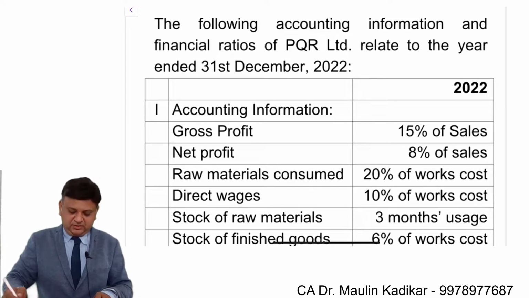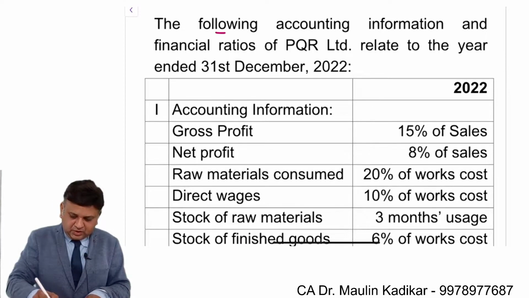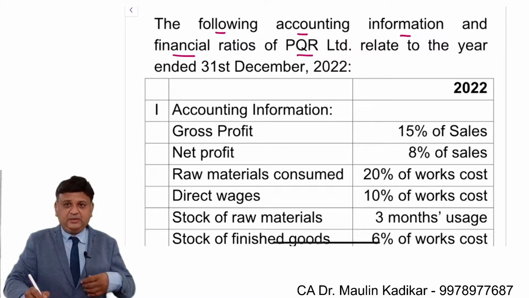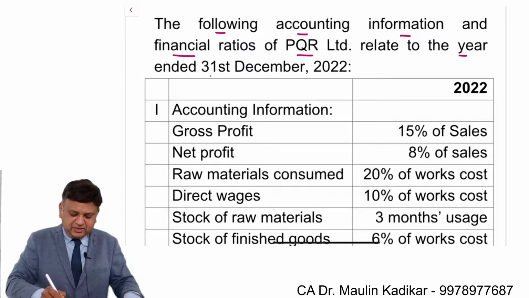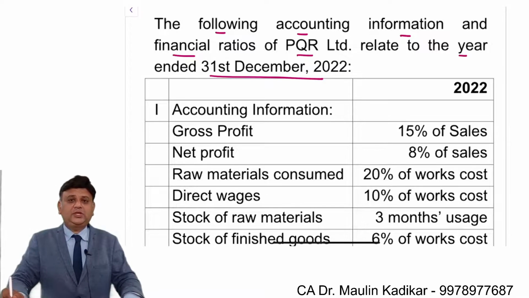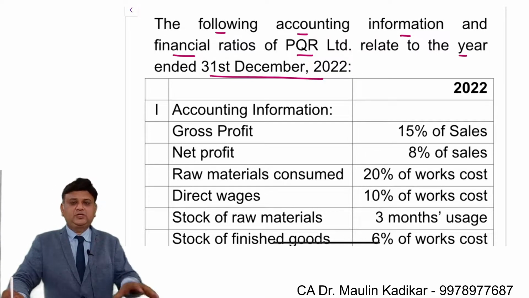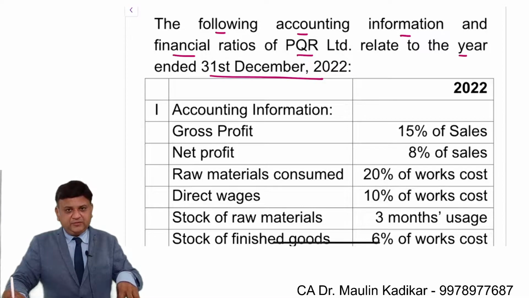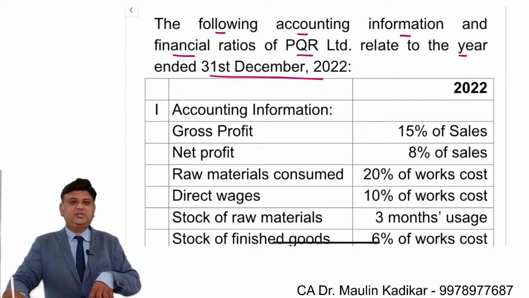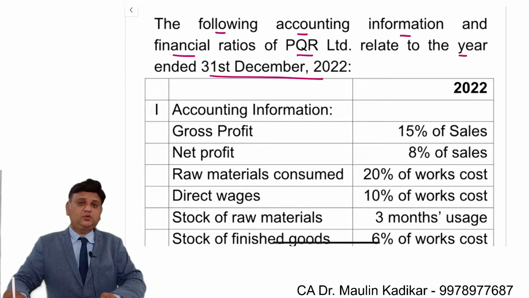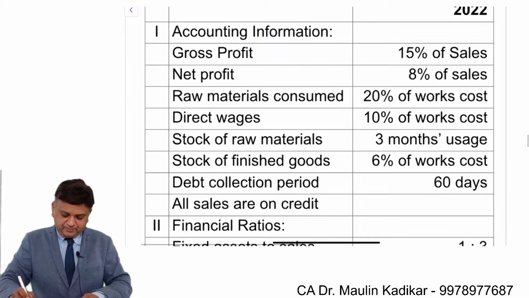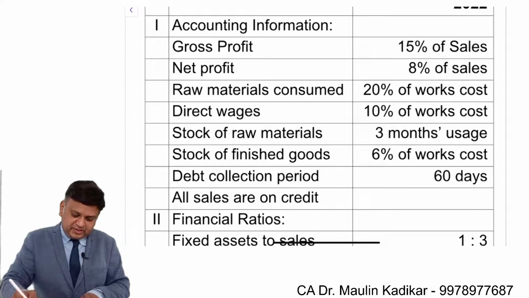Let us see the next question. The following accounting information and financial ratios of PQR Ltd relate to the year ended 31st of December 2022. So we have been provided with certain accounting information and financial ratios of the company for a particular year, 31st of December 2022. Information is provided to us.